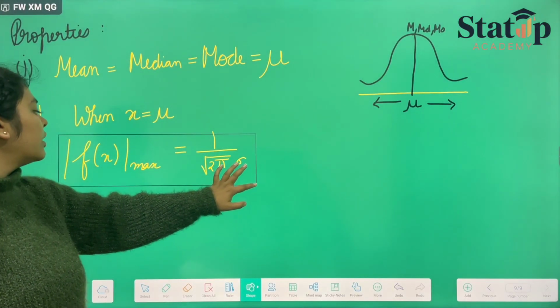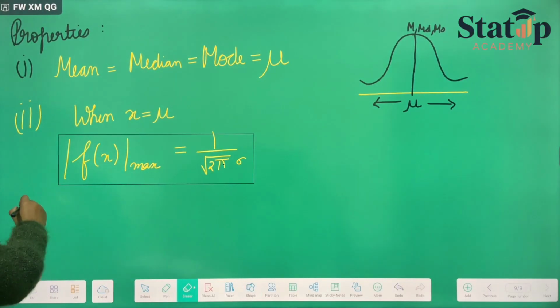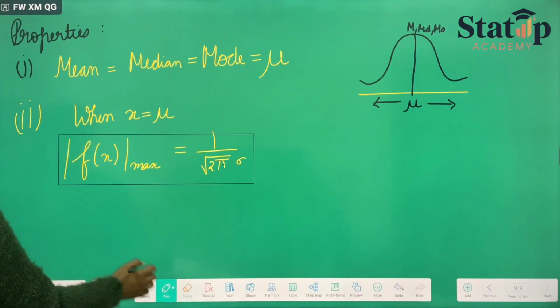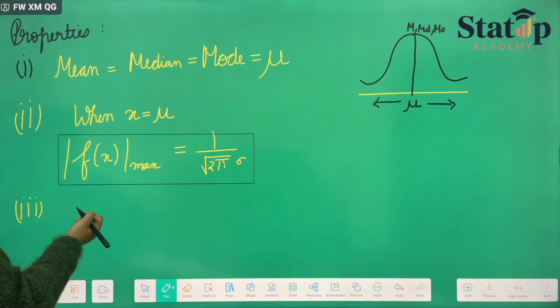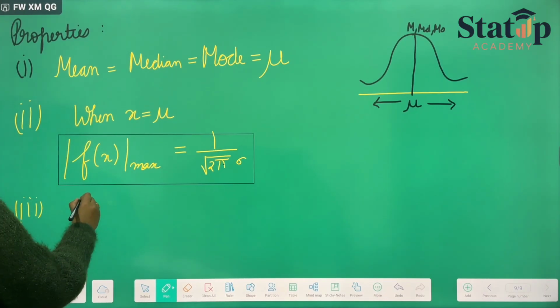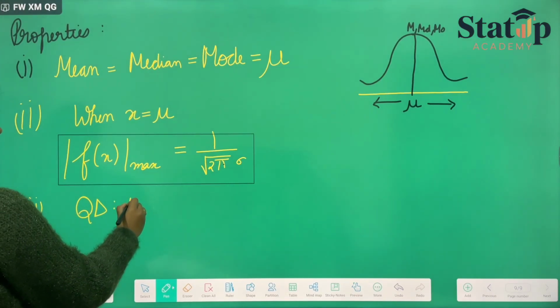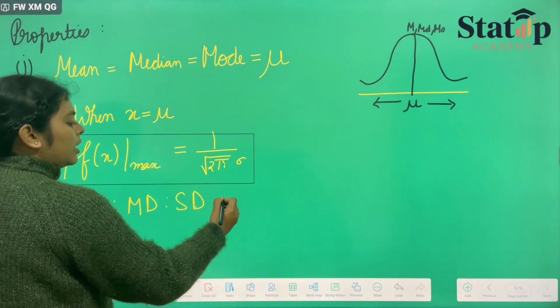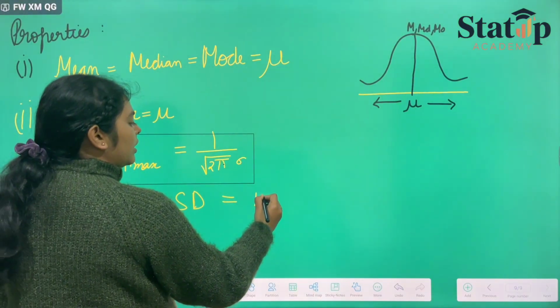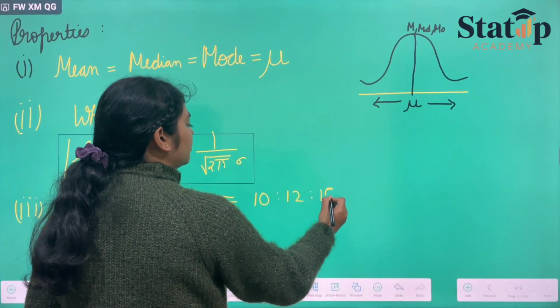There is one more result that you just need to know, about quartile deviation, mean deviation, and standard deviation. If we take the ratio between all of them, quartile deviation, mean deviation and standard deviation, it always comes out to be 10 is to 12 is to 15.